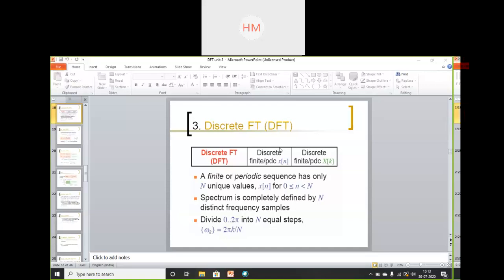So a discrete finite periodic signal is x of n, and the discrete finite periodic signal in frequency is x of k. What is n and what is k? A finite or periodic sequence has only n unique values. We all know that the x-axis consists of n number of samples and the amplitude is on the y-axis, that is x of n. The spectrum is completely defined by n distinct frequency samples.